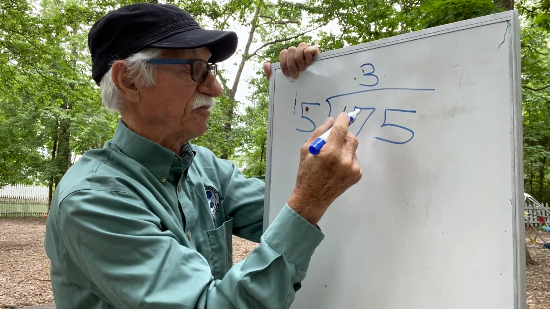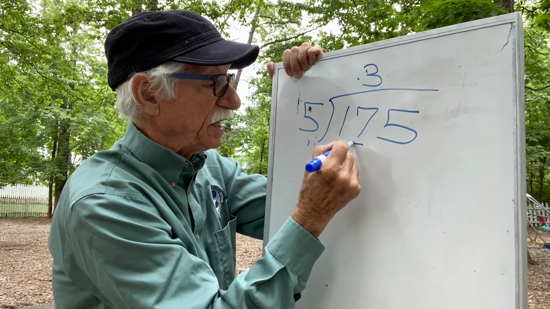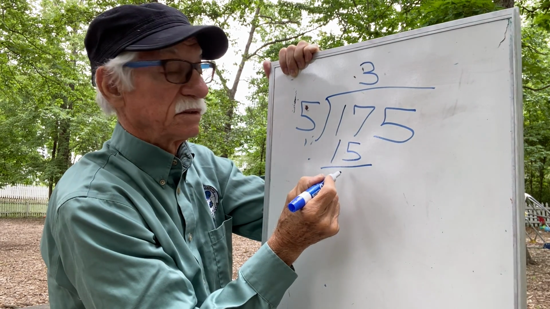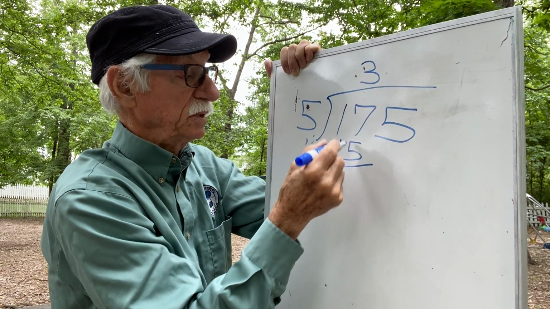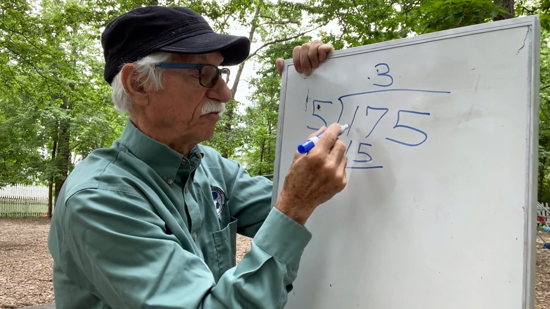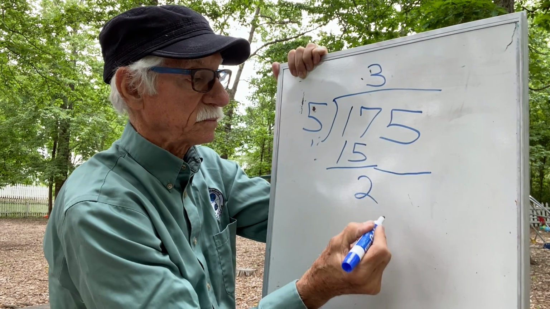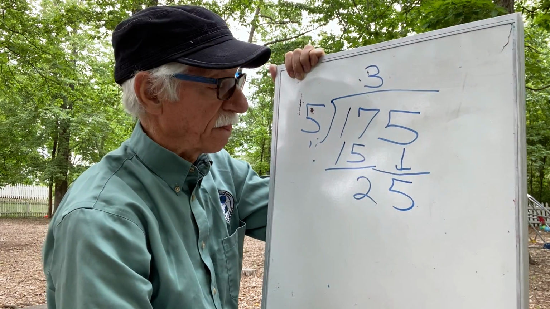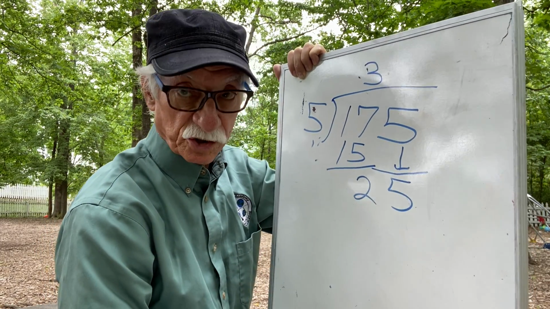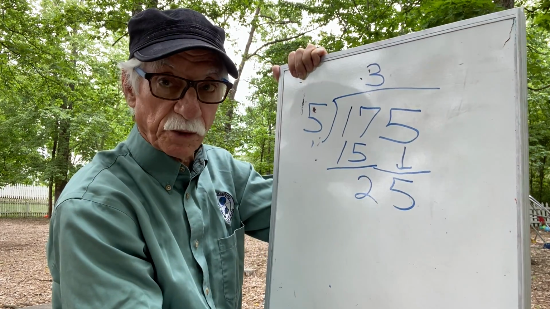That's 30 people in the big lifeboats, and I will have distributed 15 tens. Right? So each boat's going to get 3 tens, that's 30 people. I will have used up 15 of my 17 tens, and I still have 2 tens left to go. And I have those 5 units. So we have 25 passengers that still need a place in a lifeboat, don't they? After each lifeboat gets 30 people.